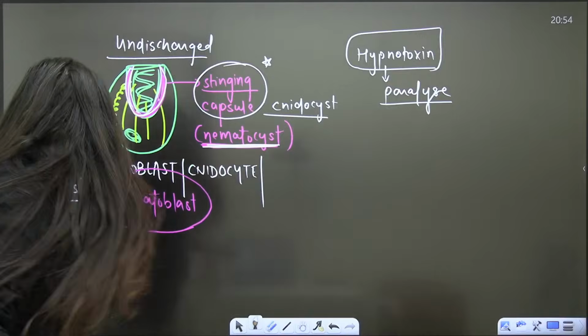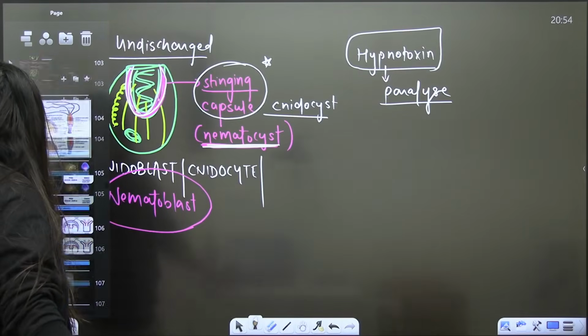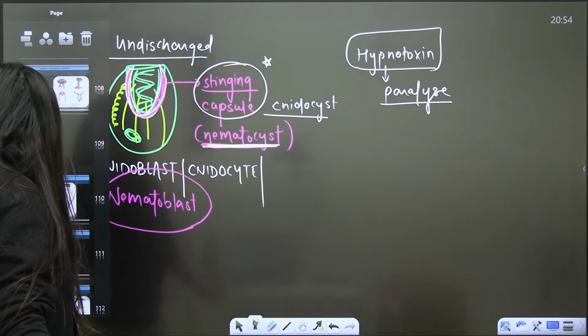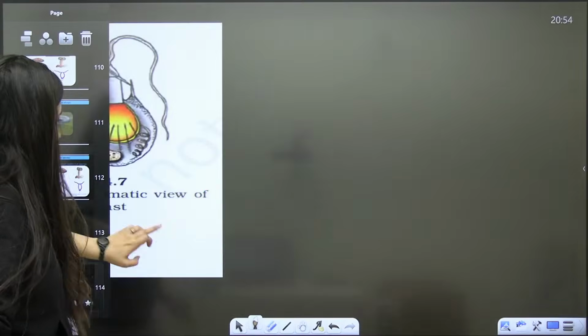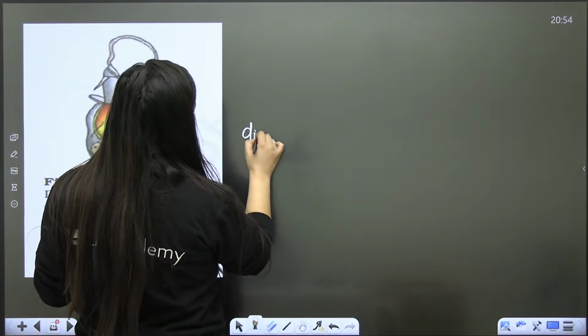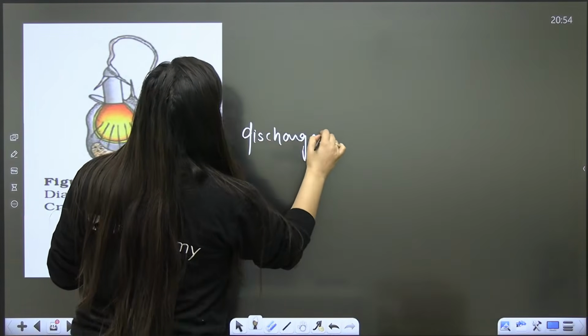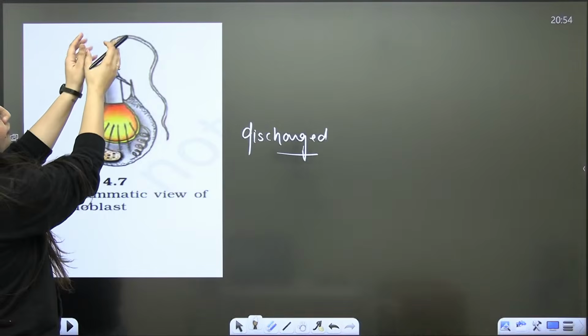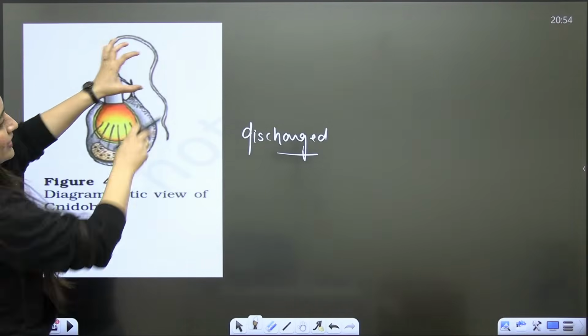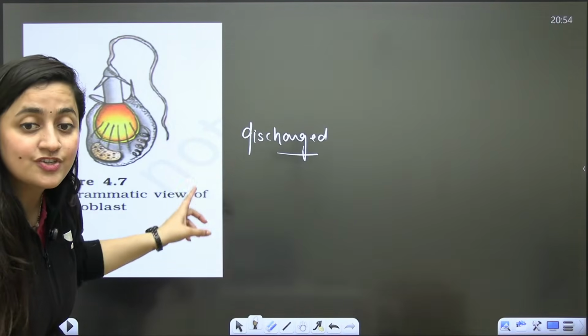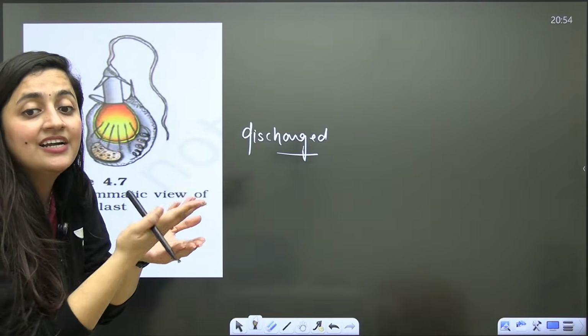So basically the diagram which is given in NCERT, there is this diagram. This is showing a discharged cell, a discharged nematocyst. Matlab they have used the stinging capsule and their toxin to kill that prey. Are you getting my point? This is discharged. The one that I'm drawing is undischarged.